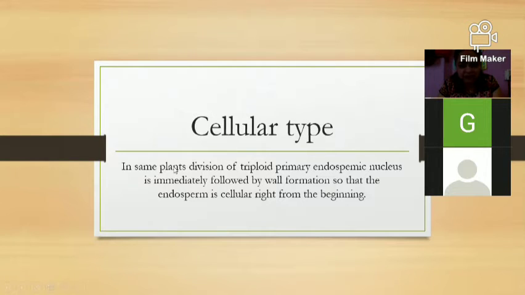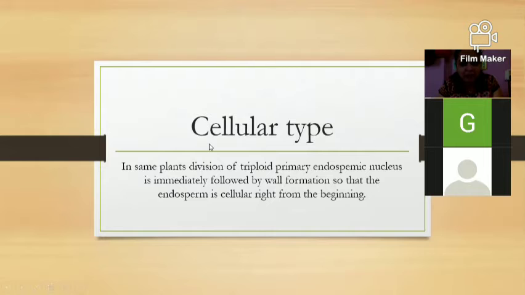So in some plants, the division of the triploid primary endospermic nucleus is immediately followed by the formation of a cell wall, and so it is called the cellular type of endospermic development. So here the endosperm is cellular right from the beginning.